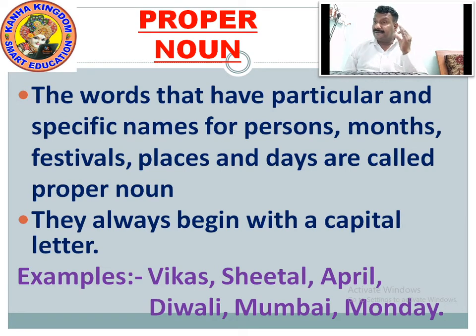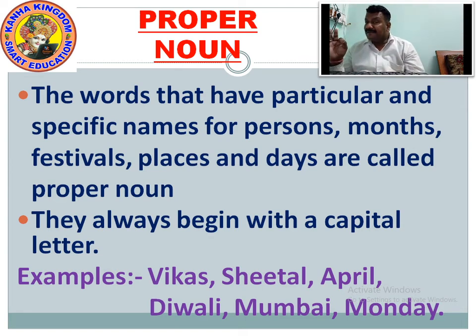We talk about festival, particular and specific name of the festival. We talk about Diwali. Diwali is a specific name. It's a specific festival which is celebrated, right? So now in proper noun you can see the particular name for festival. It's Diwali, which we talk about. Next we talk about places.